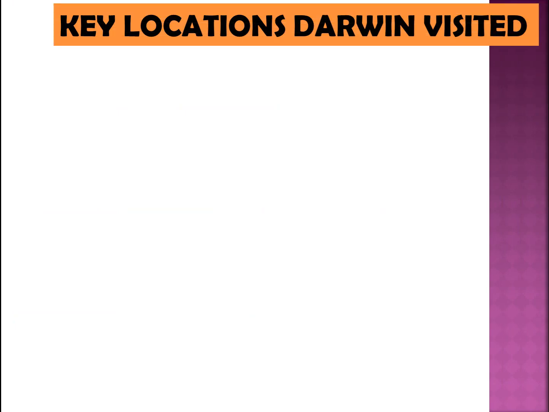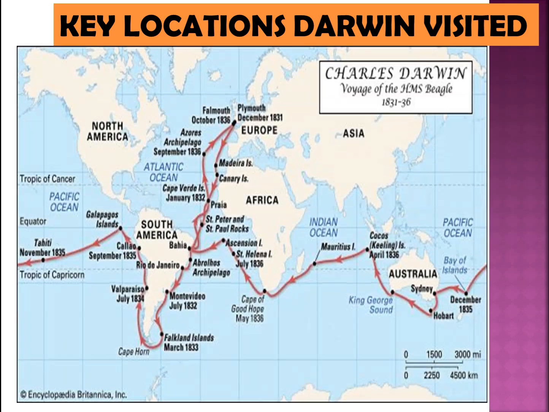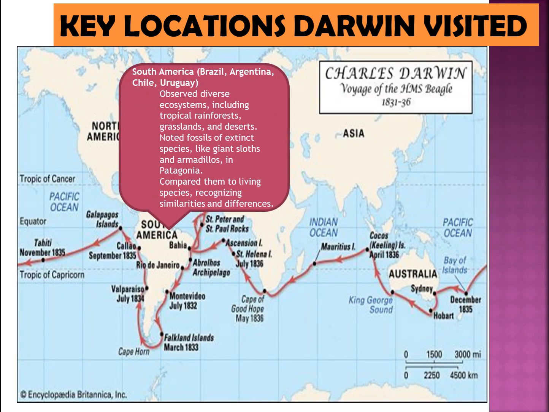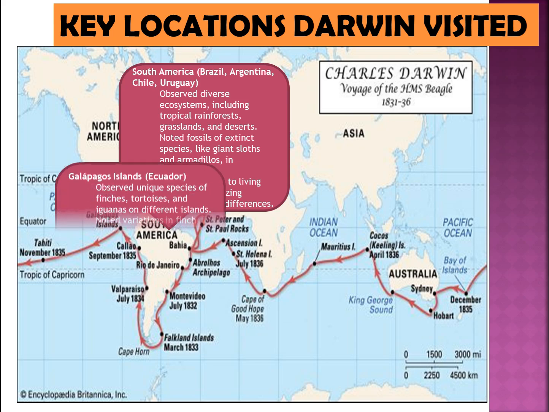Key locations Darwin visited. 1. South America: Brazil, Argentina, Chile, Uruguay. Observed diverse ecosystems, including tropical rainforests, grasslands, and deserts. Noted fossils of extinct species, like giant sloths and armadillos, in Patagonia. Compared them to living species, recognizing similarities and differences.